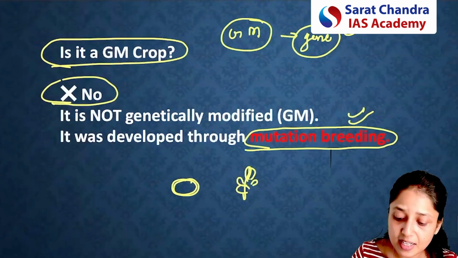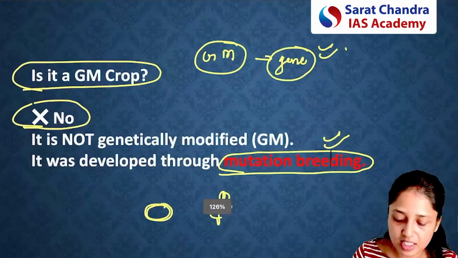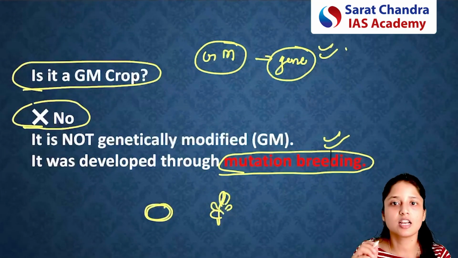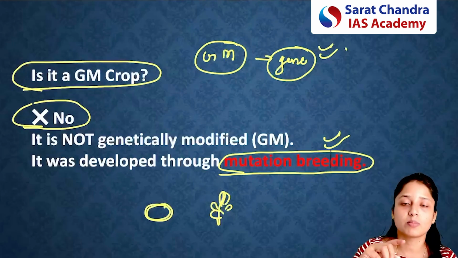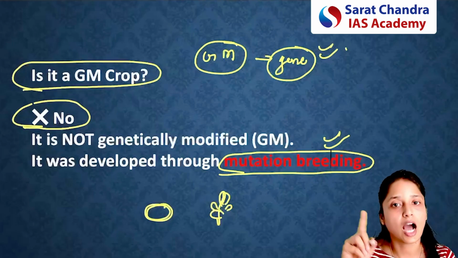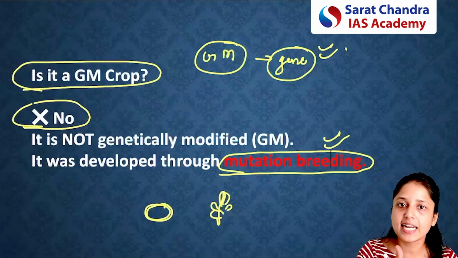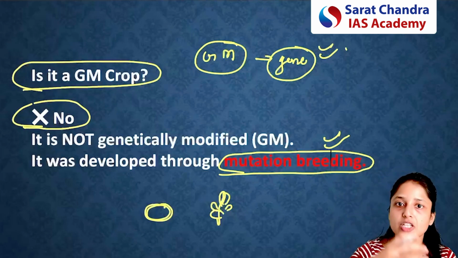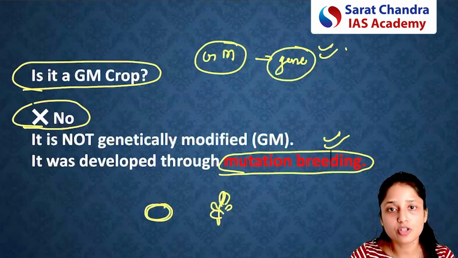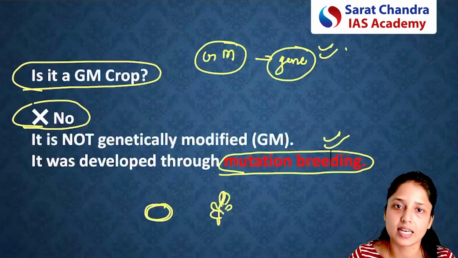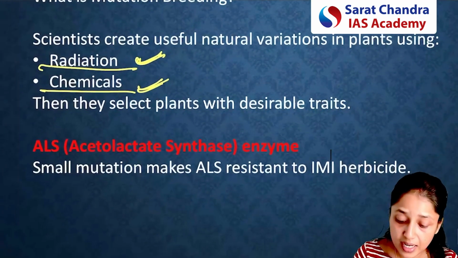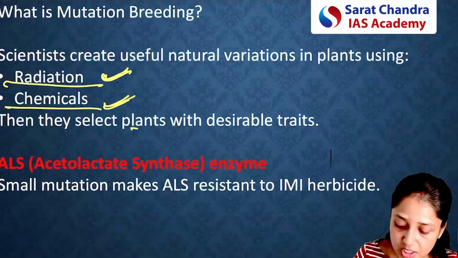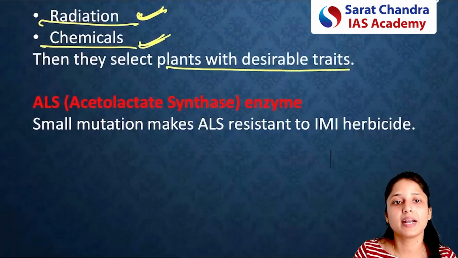So please remember that this new variety of mustard is not a genetically modified crop, because we are not inserting anything. This plant is a hybrid variety which is developed through mutation breeding. And how is mutation breeding done? Any seed or plant is subjected to radiation or chemicals, so that mutation can naturally happen in the DNA, or in the genetic material.